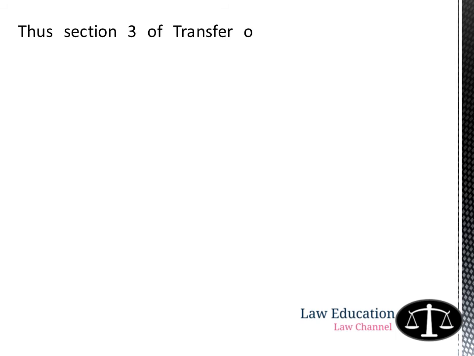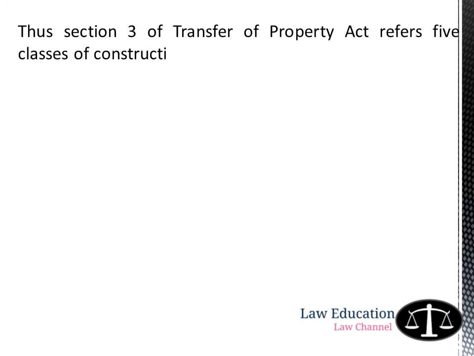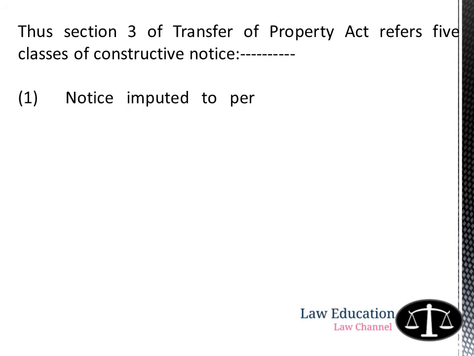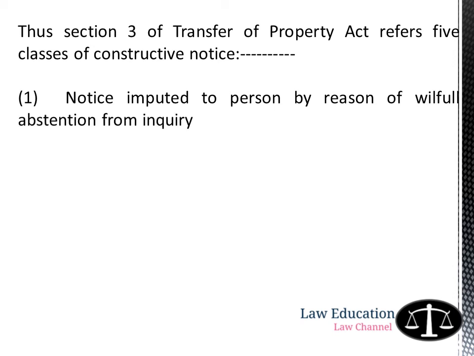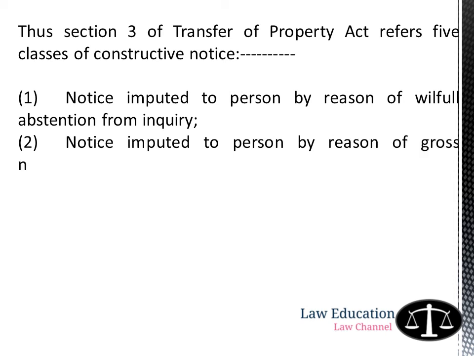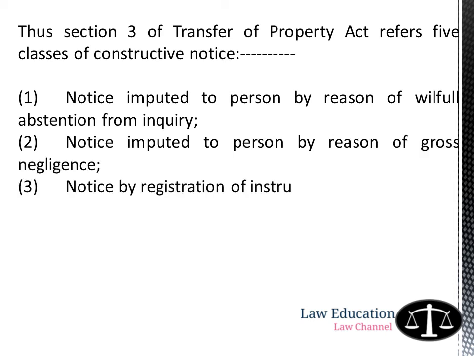Thus, Section 3 of the Transfer of Property Act refers to five classes of constructive notice. Number 1, notice imputed to a person by reason of willful abstention from enquiry. Number 2, notice imputed to a person by reason of gross negligence. Number 3, notice by registration of instrument. Number 4, notice by possession of immovable property. Number 5, notice to agent.